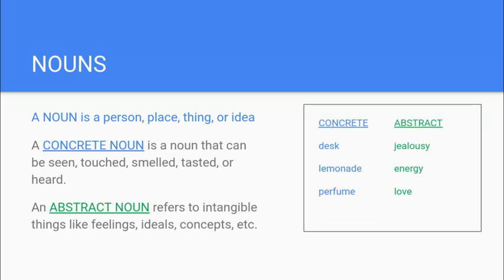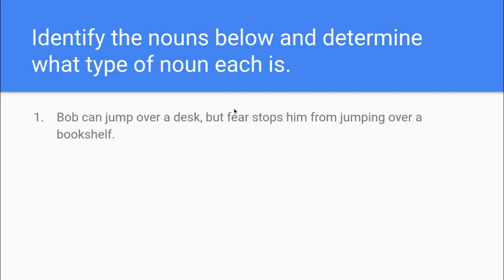Another contrast you want to do with nouns is concrete nouns versus abstract nouns. Concrete nouns are things you can actually touch and smell, right? They can relate to your senses. Abstract nouns are more these intangible ideas, these feelings inside of you that we can't actually see. So, for example, some concrete nouns: your desk, you can touch that, you can see that; perfume, you can smell that. Abstract nouns are these ideas of jealousy, your energy levels. Those are all abstract, okay? Love, okay? Moving on. We're just identifying the nouns below and determining what type of noun each is.